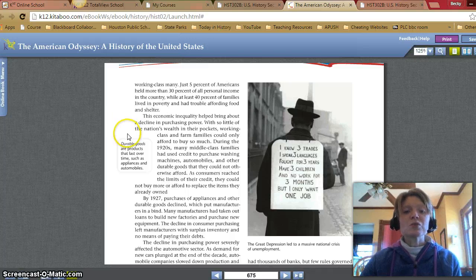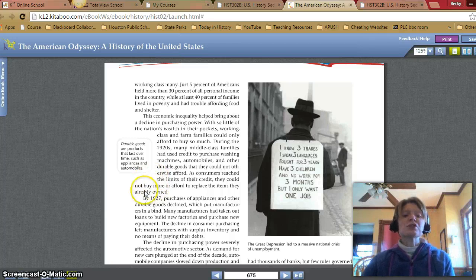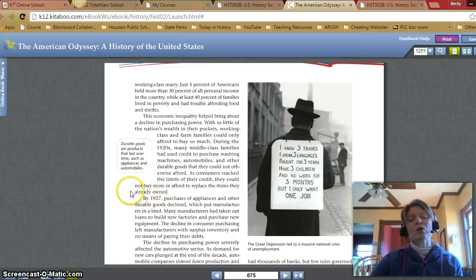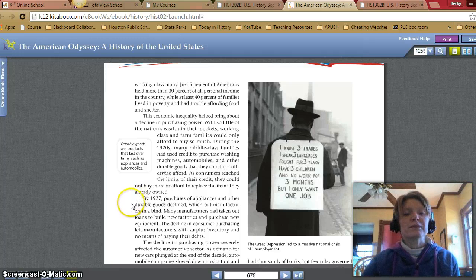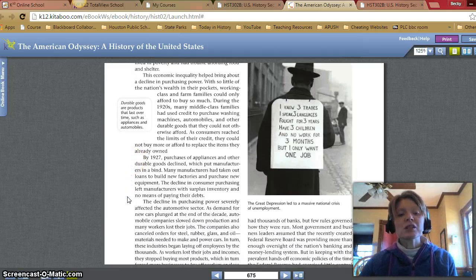With so little of the nation's wealth in their pockets, working class and farm families could only afford to buy so much. During the 1920s, many middle-class families had used credit to purchase washing machines, automobiles, and other durable goods that they could not otherwise afford. As consumers reached the limits of their credit, they could not buy more or afford to replace the items they already owned. By 1927, purchases of appliances and other durable goods declined, which put manufacturers in a bind.